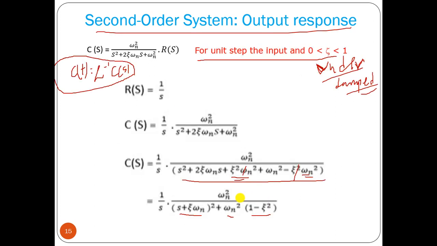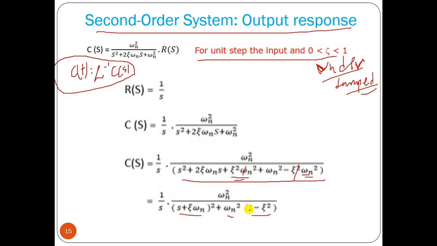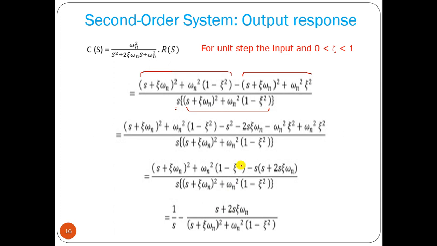Okay, so what we can do here, this factor we can take here and subtract from that particular factor. Here we have only the omega n square term, so this factor minus omega n square we have to leave.